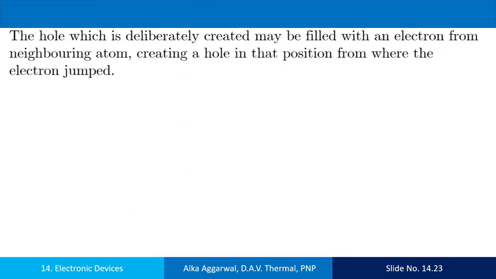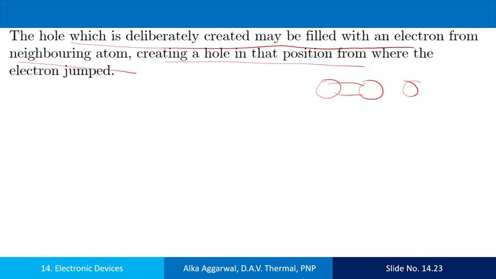The hole which is deliberately created may be filled with an electron from a neighboring atom, creating a hole in the position from where the electron jumped. Suppose these are the covalent bonds and here is a hole. The electron jumps from here, the bond is formed, and here the vacancy is created.